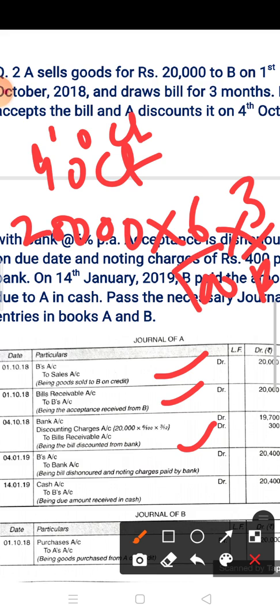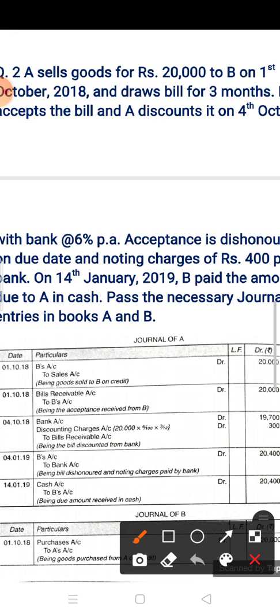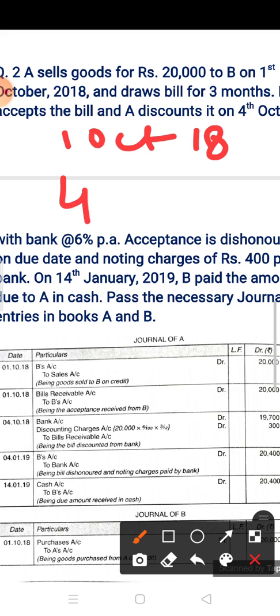Now after this the bill is dishonored on due date. Now find out the due date. So for due date, see, 1st October 2018 is the bill making date. Now after 3 months, 1st October to 1st November, 1st December and 1st January, plus 3 days, it means 4th January 2019. This is the due date. Now on 4th January 2019 the bill is dishonored.